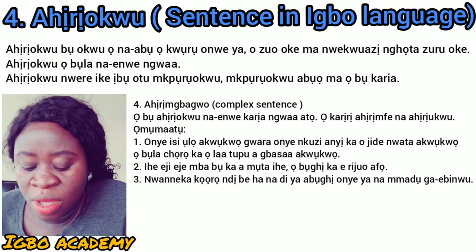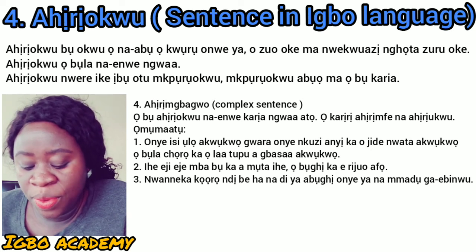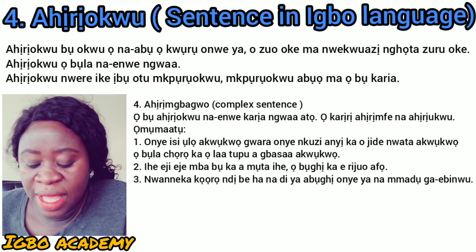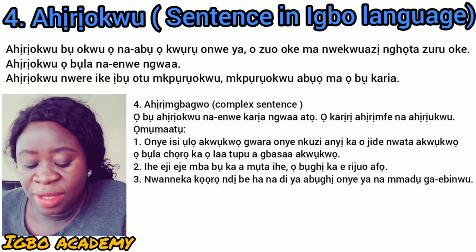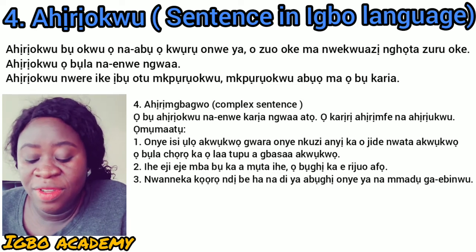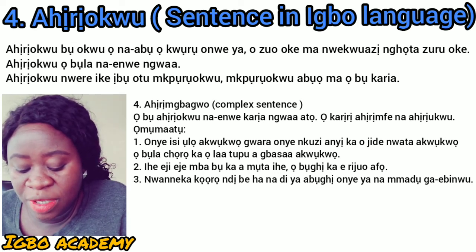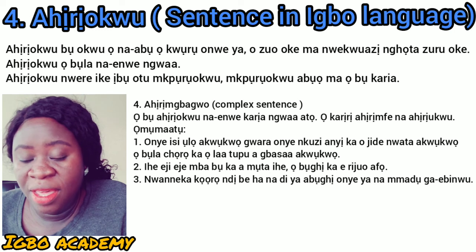Nwanneka told her people that her husband is not someone that somebody can live with. So we have seen the many verbs in it: kọrọ, abụghị, ebinwu.